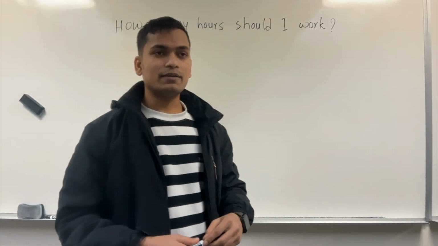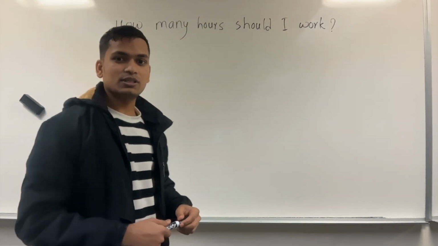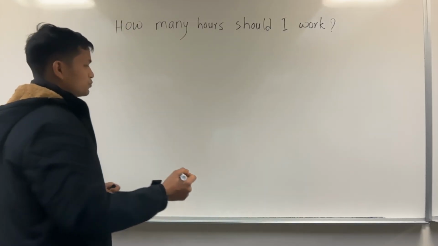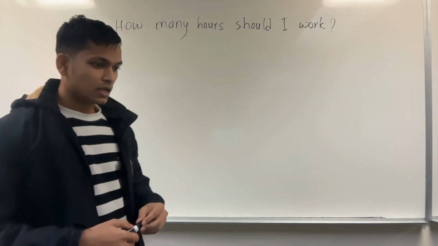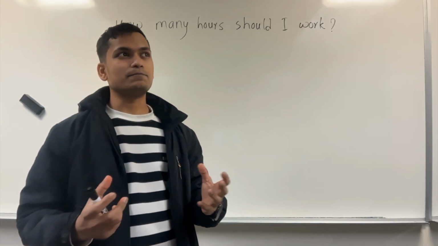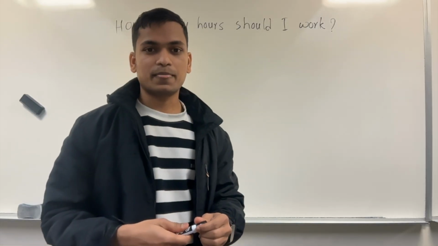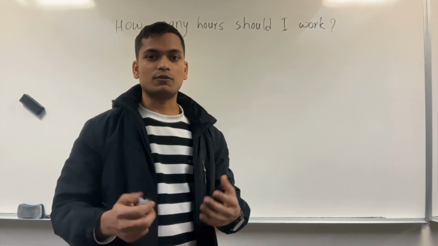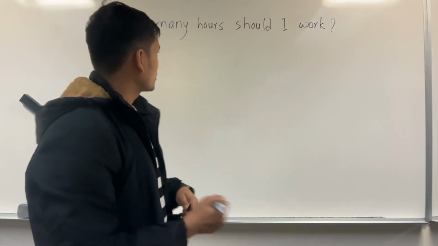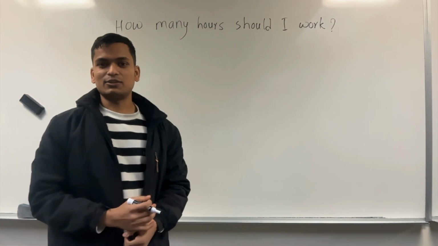So let's deep dive into the process of how we decide how many hours a person chooses to work per day. There is one term that I would like to introduce first: utility. Utility means how much a person is benefited, or how much satisfaction a person gets, whether from working, from earning money, or from utilizing something per day, right? So a person always tries to maximize their utility. That's the basic economics.